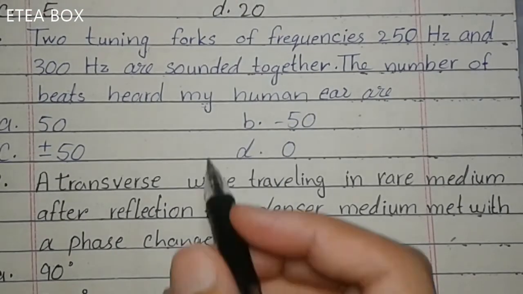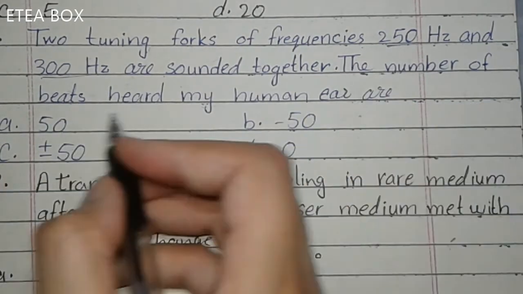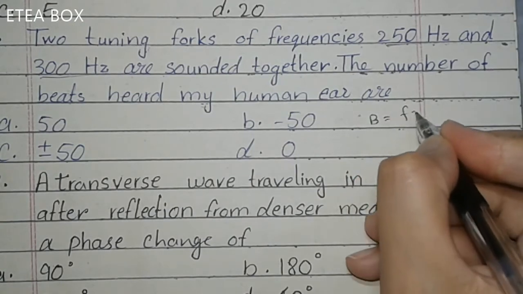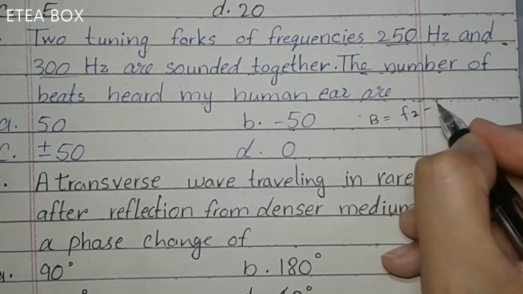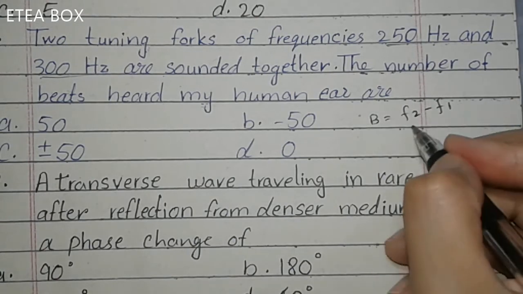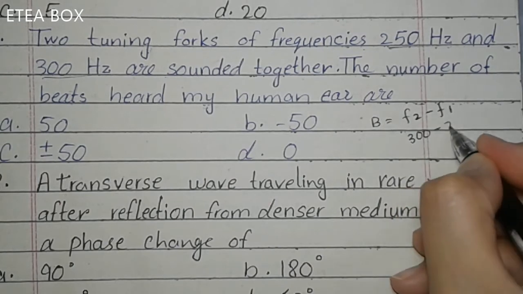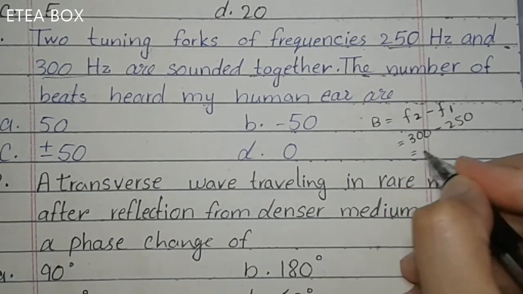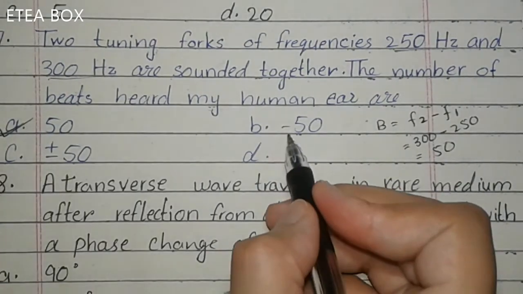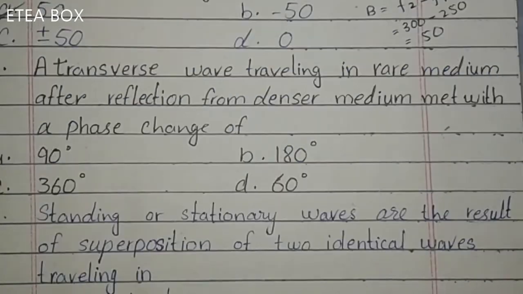17. Two tuning forks of frequency 250 Hz and 300 Hz are sounded together. The number of beats heard by the human ear is. Now we know that beats are equal to F2 minus F1. F2 must be greater than F1, so you should take F2 as the greater value. Look, this is 300 minus 250, so you will get 50 beats. So here option A is correct. The beats can't be negative, they are only positive. So option A, 50 beats.